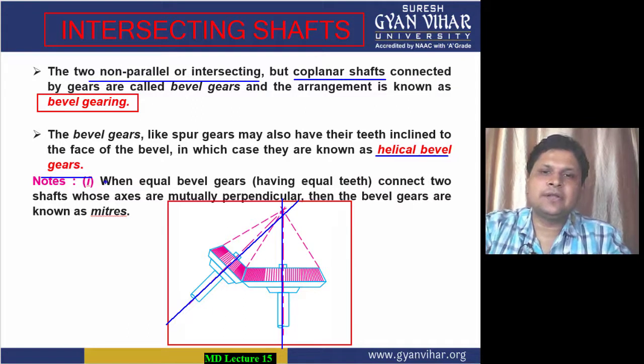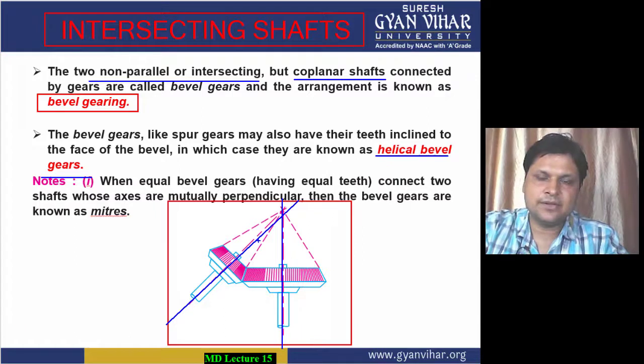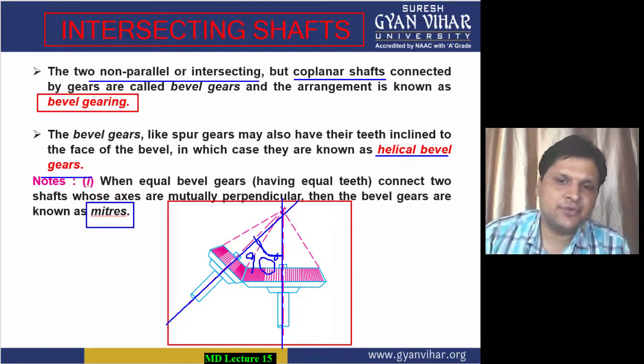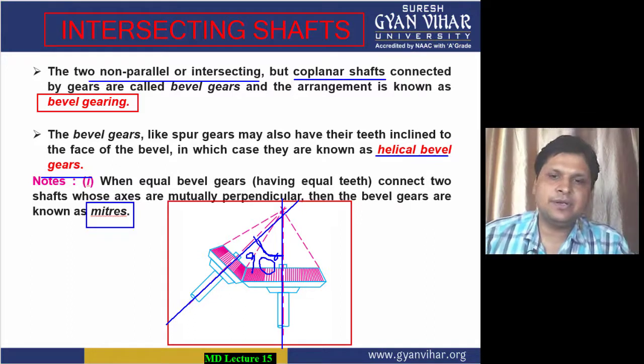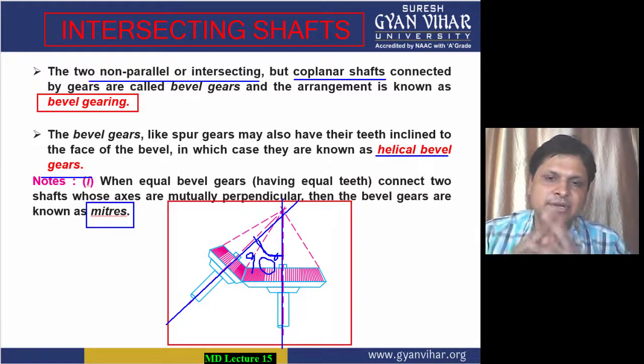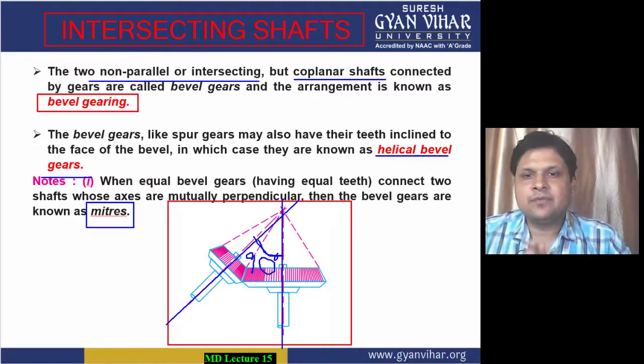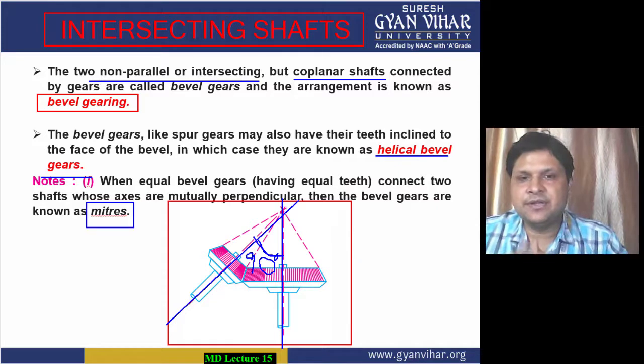Now, one thing that is important is that if the angle between the two shafts in the bevel gear is 90 degrees, we give it a name: a miter gear. It is known as a miter gear when equal bevel gears connect two shafts whose axes are mutually perpendicular to each other. As you can see, the shafts between which the motion has to be transferred are both mutually perpendicular. Therefore, these are known as miter gears. They have a special name, that is miter gears.